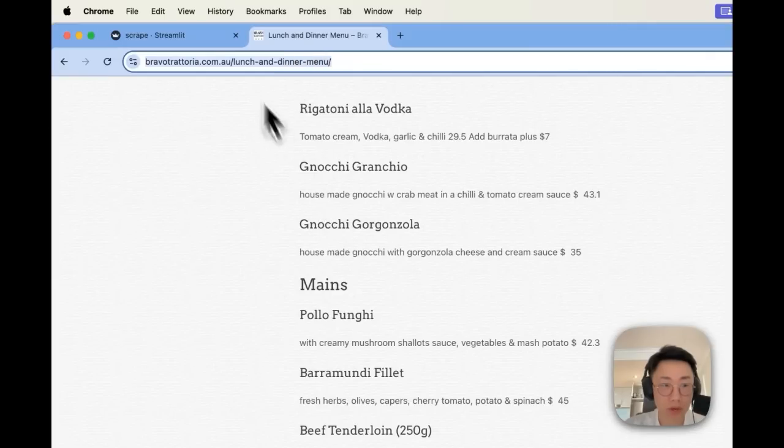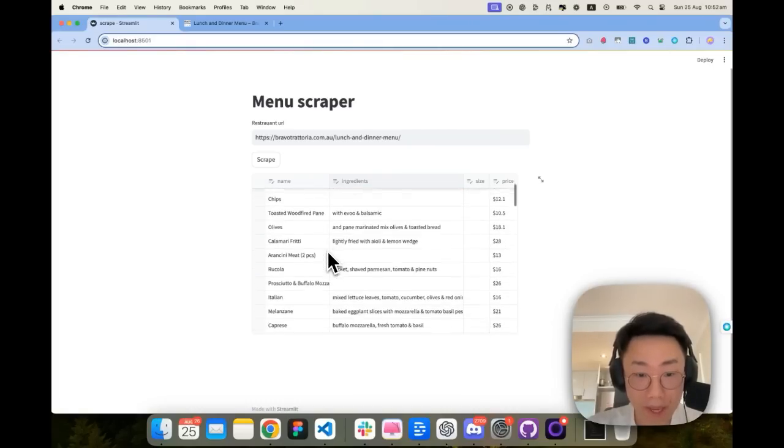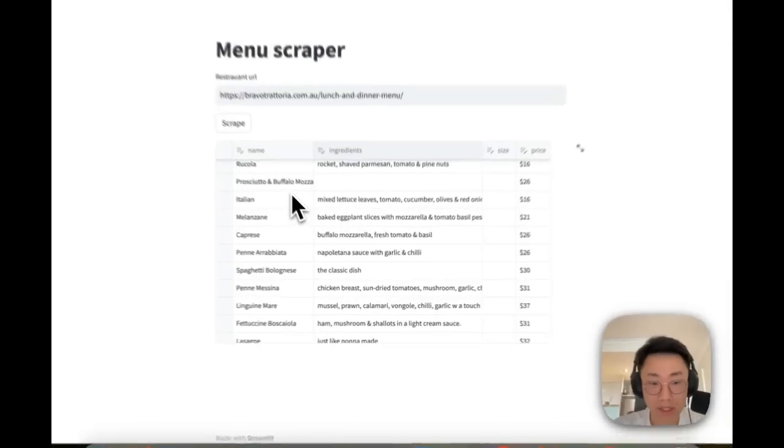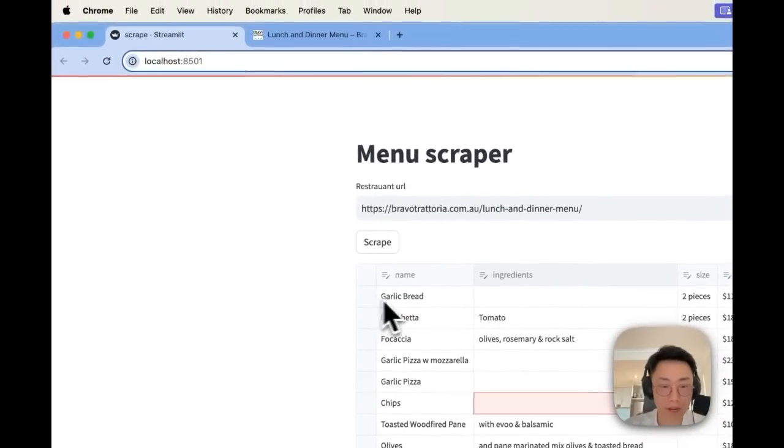If I pass this URL to the Streamlit app and click scrape, you can see that it extracts the full menu. And for each menu item, it has name, ingredient, size, and price, where size is an optional field. And we can quickly verify if it's correct.